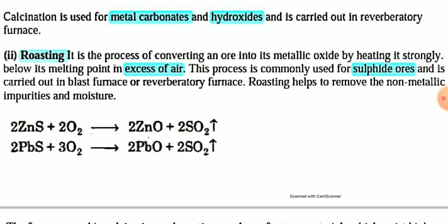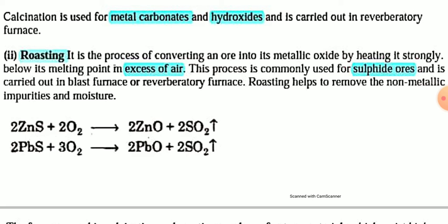You have to heat the metal ore strongly. In roasting, you heat the metal ore in presence of excess air below its melting point to get the metallic oxide. This method is commonly used for sulfide ores, such as zinc sulfide and lead sulfide. Roasting is carried out in a blast furnace or reverberatory furnace, and it helps to remove non-metallic impurities and moisture.